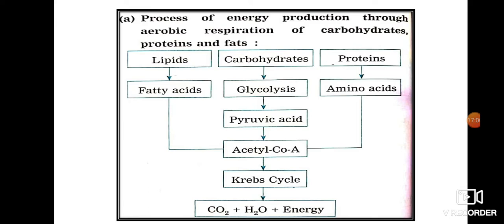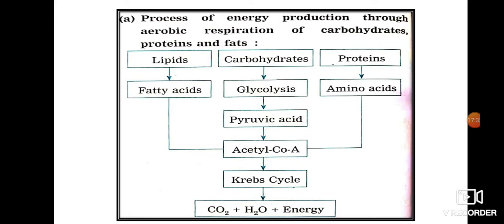The molecules of acetyl coenzyme A undergo complete oxidation by the Krebs cycle in mitochondria, releasing energy. So you see how carbohydrates get converted into energy through 3 steps: glycolysis, the TCA cycle, and then the electron transfer step. And if carbohydrate is not there, lipids and proteins can be utilized to produce energy.